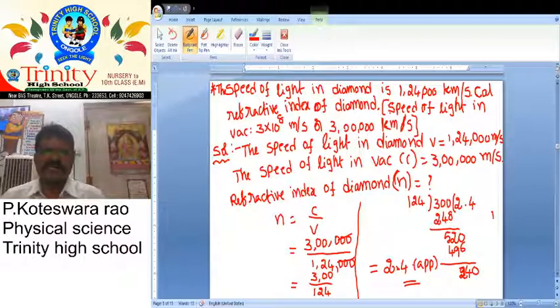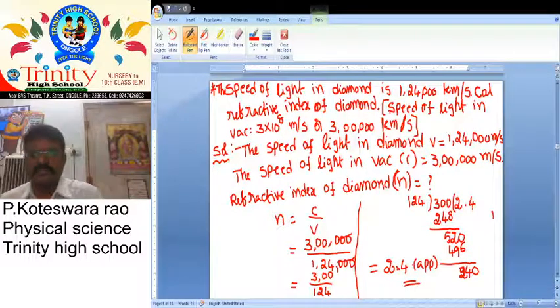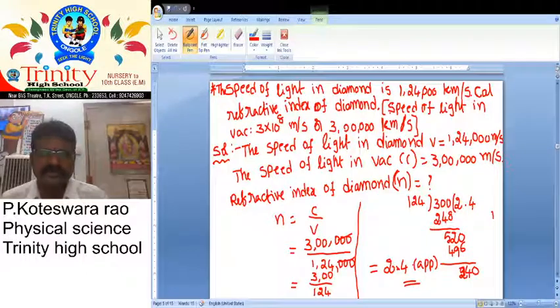The speed of light in diamond is 1,24,000, and in vacuum 3 lakhs. Then refractive index n is equal to c by v, 3 lakhs by 1,24,000. 3 zeros cancel, 300 by 124. It is approximately 2.4 approximate value. So this is also one of the most important problems.